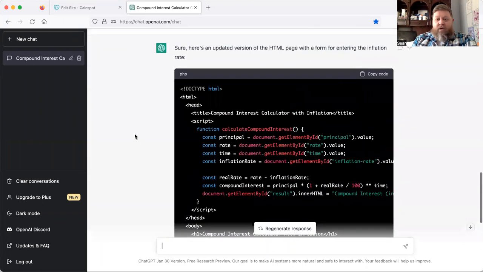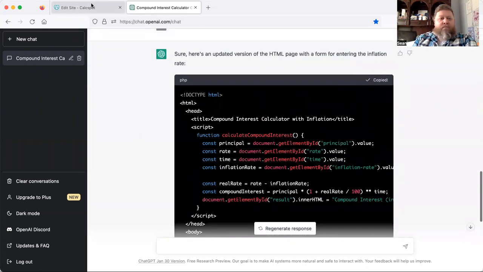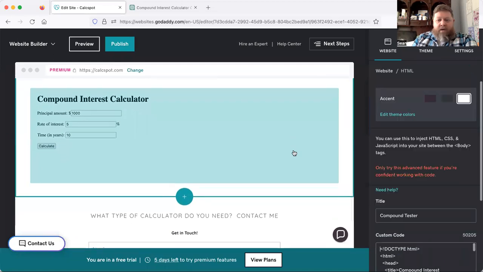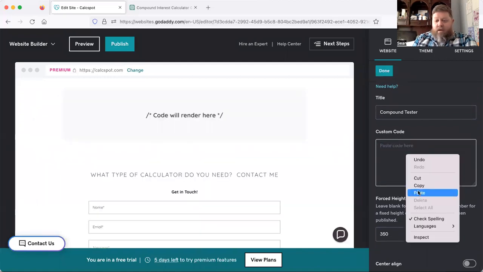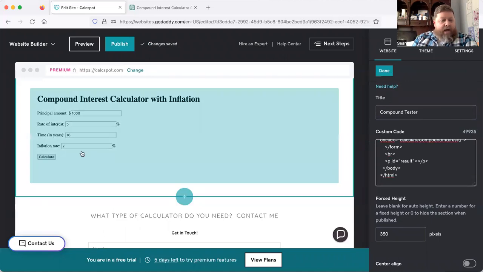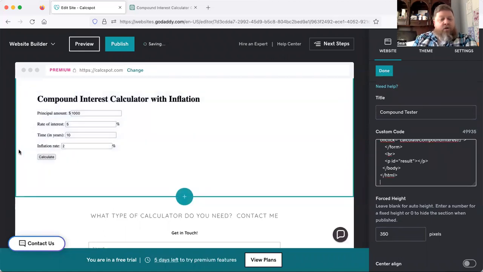So now let me redo this. I'm going to copy that code again. And I'm going to click right in my box here. I'm going to delete my original code. There we go. I'm going to dump my new code in, paste. And I can now see it includes inflation rate in there. So this is great. So now we can actually go ahead and run a compound interest calculator with inflation being taken into account.